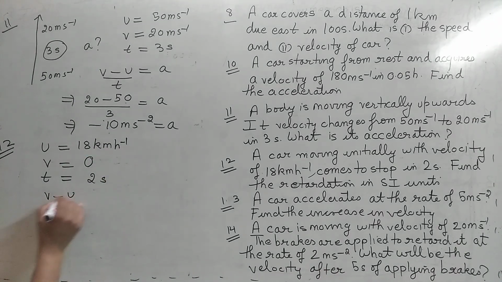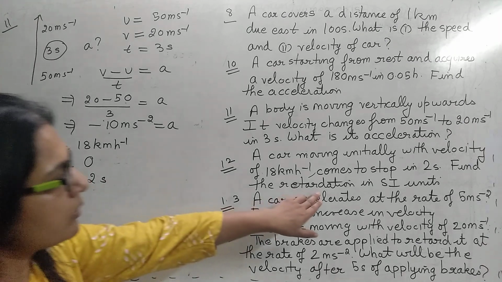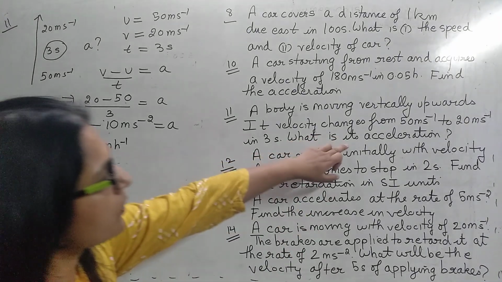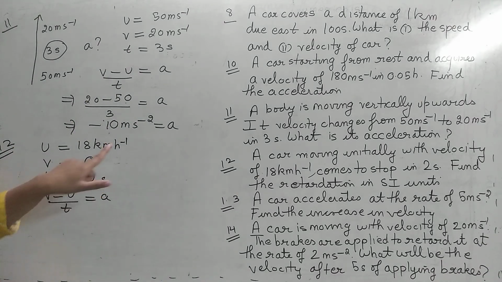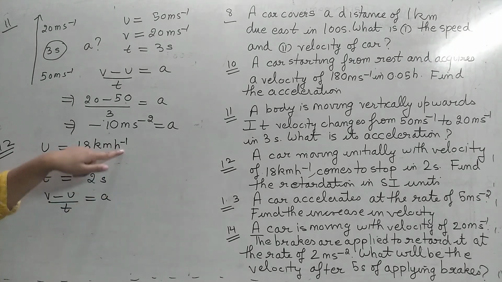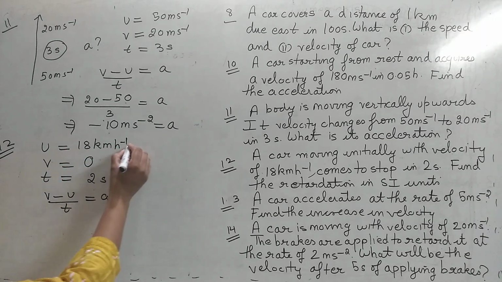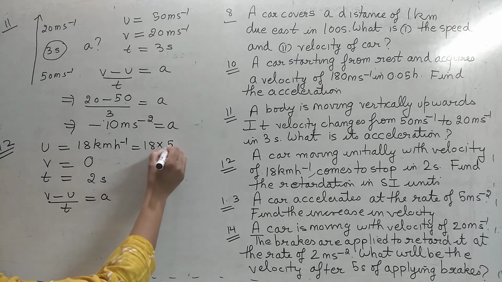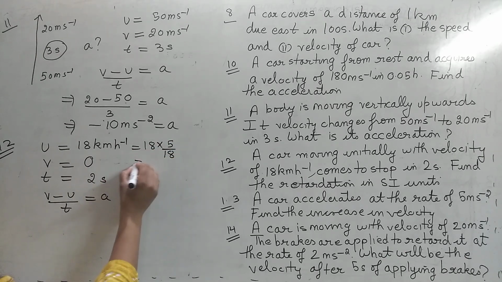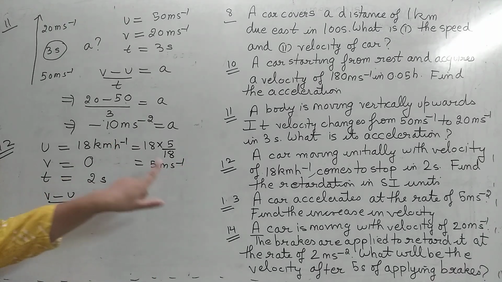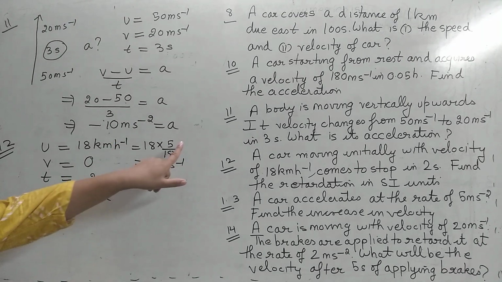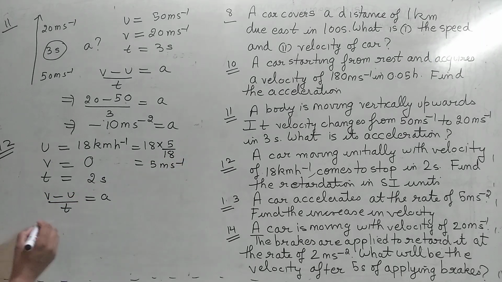Now we know, whether you are talking about retardation or you are talking about acceleration, this is the formula that we use. Now this is in seconds, this is in kilometer per hour. What is easy to convert, you can convert. We can convert this in meter per second. So this is 5 meter per second. How do we convert kilometer per hour to meter per second? By multiplying it with 5 by 18.